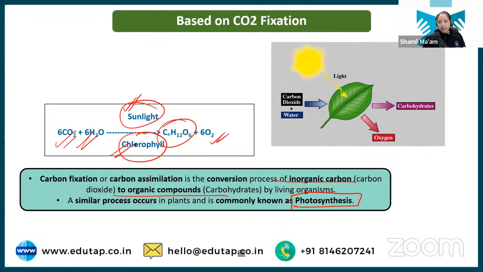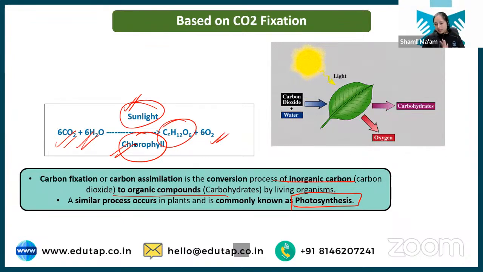Just remember the reaction: carbon dioxide mixes with water and forms carbohydrate, and releases oxygen. That is how plants release oxygen and take up carbon dioxide. Sunlight is very important for this process to happen, and chlorophyll is the pigment that traps the sunlight for the plant.